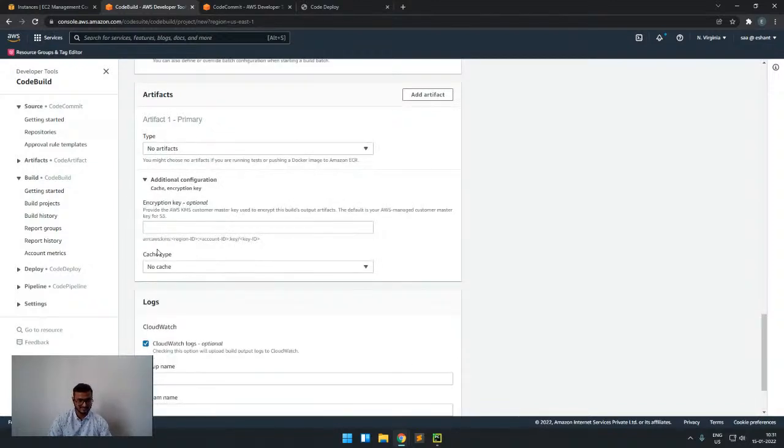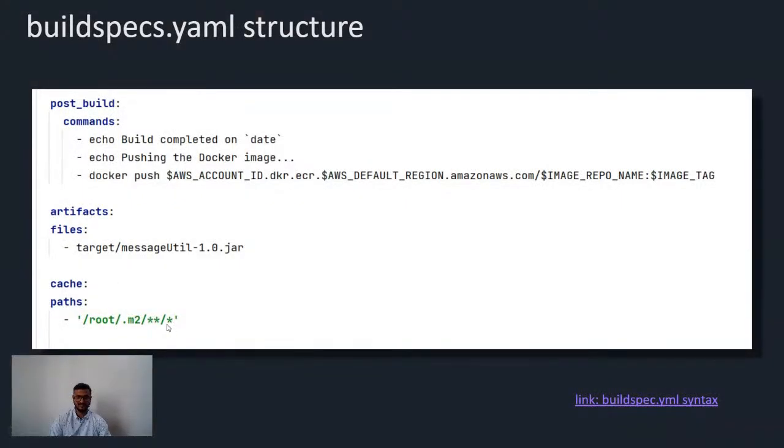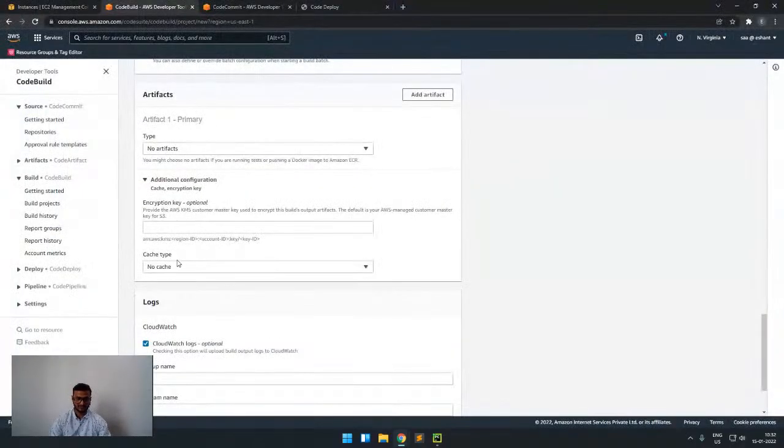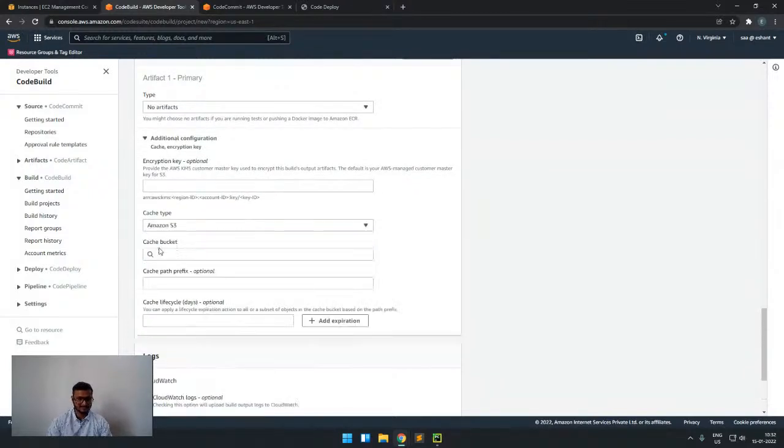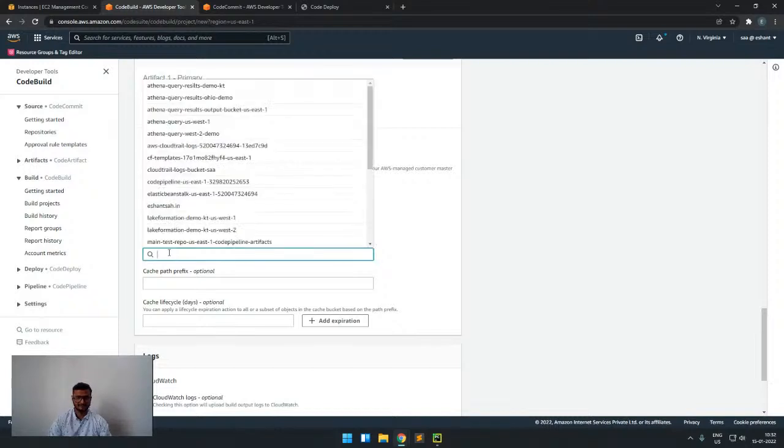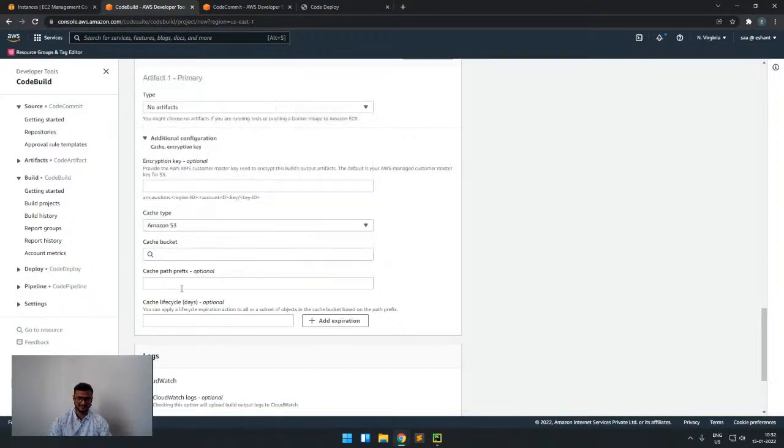We also have this cache that you saw here. For the cache, same thing. We have not given any path where to store. For that, we have to configure this in the build while creating the project only. Here we can also set S3 as our cache type, and we can select the bucket and the path where I want to store, like this.